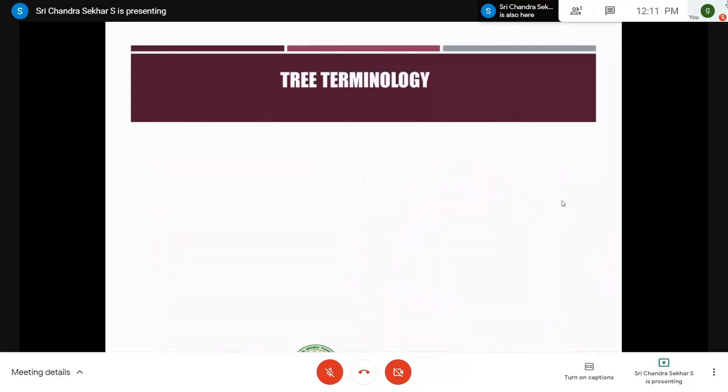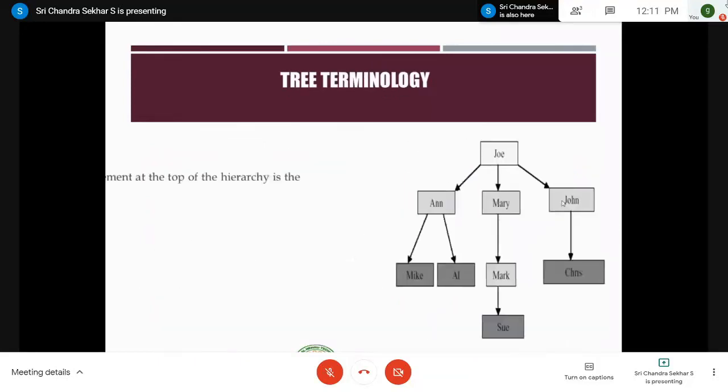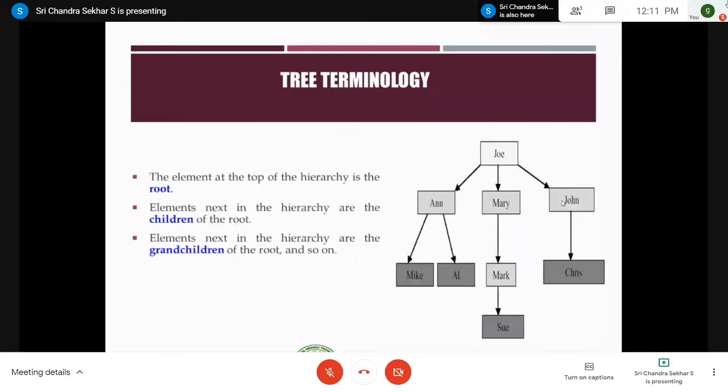This is a subtree, and everything we have discussed. This is another simple example, right? The element at the top of the hierarchy is called the root. Here the root is Zo, and elements next in the hierarchy are the children of the root, that is Anne, Mary, and John. Elements next in the hierarchy are grandchildren of the root, that is Mike, Yale, Mark, and Chris. All these are grandchildren of Zo.